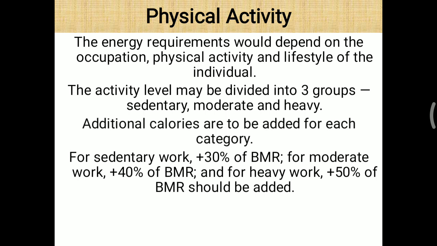For moderate work, 40% of basal metabolic rate should be added, and for heavy work, additional 50% of BMR should be added. Apart from that, sometimes more heavy work is done, and during that time extra 5 to 10% energy is needed. So mainly the energy requirement based on the physical requirement is additionally 30, 40, and 50% based on sedentary, moderate, or heavy work. So that is considered physical activity.